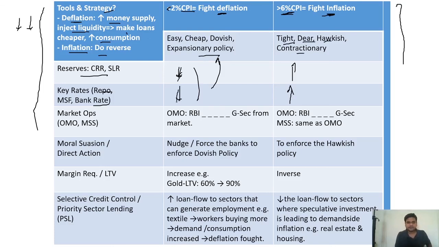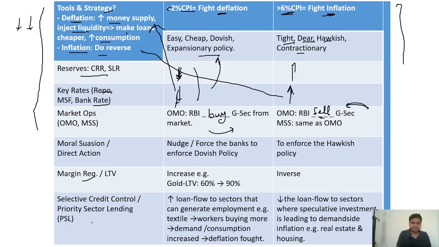If it decreases, what will happen? If it increases, the reverse will happen. Now market operations. When RBI buys government securities, it injects money into the market, and if RBI sells, it is absorbing money from the market. Moral suasion, marginal facility and priority sector lending we have told. All of these topics have been done.